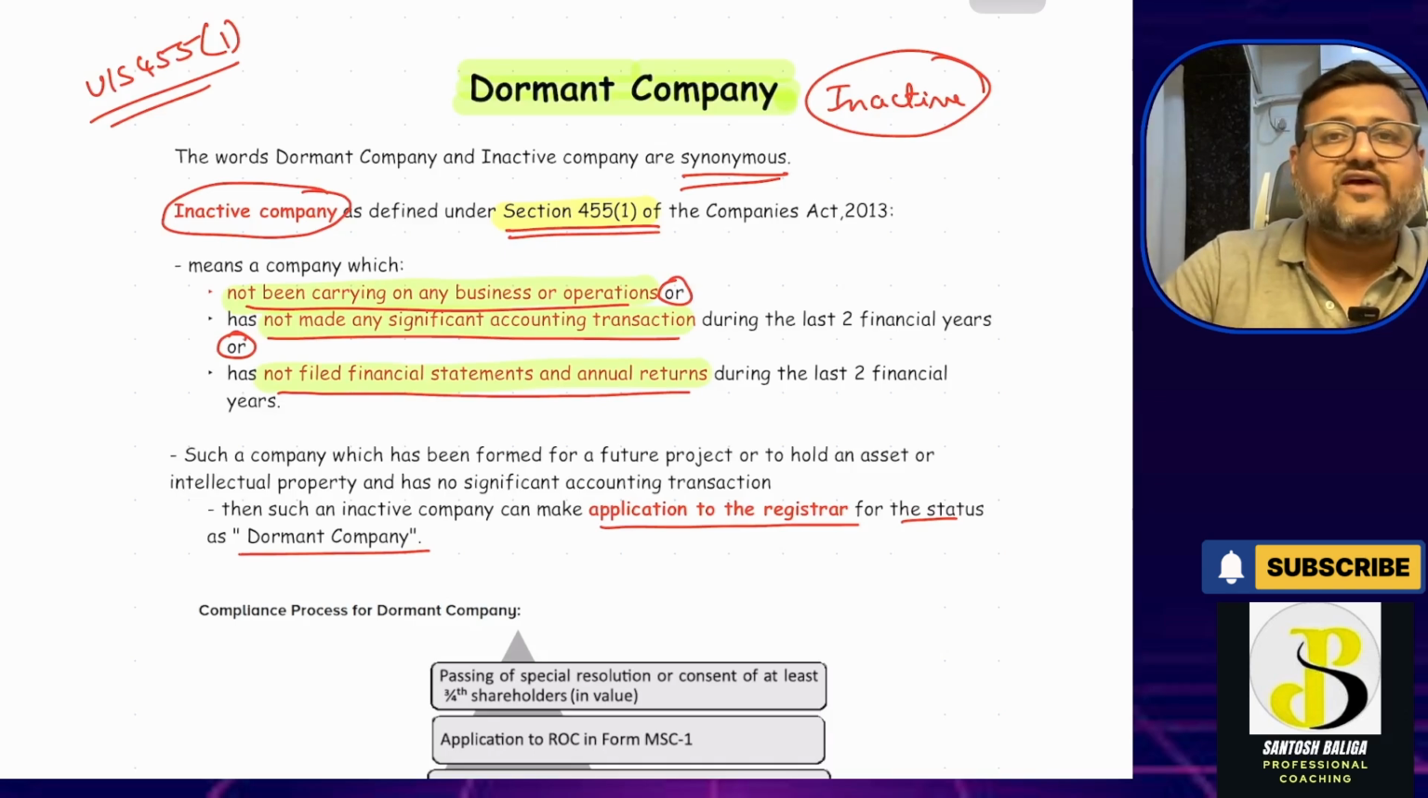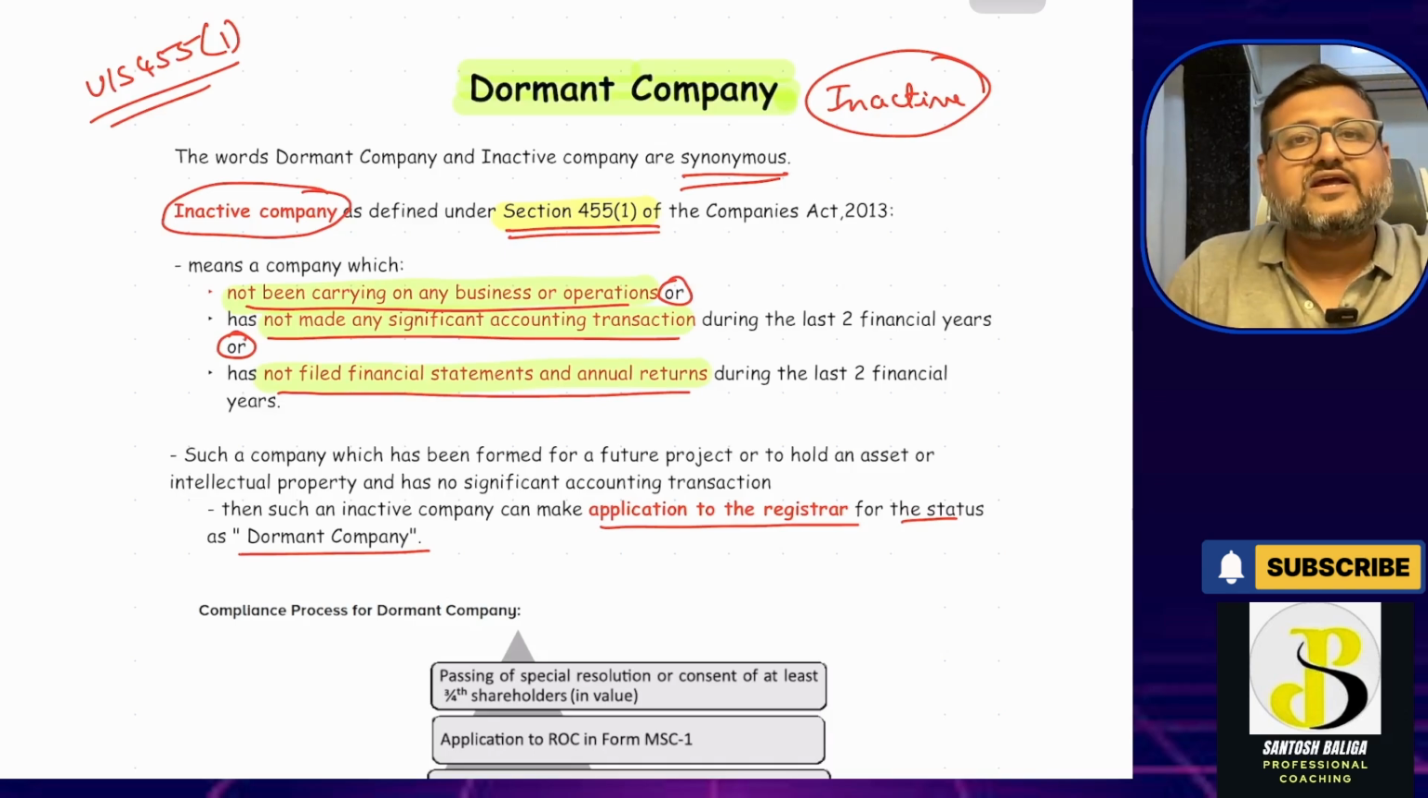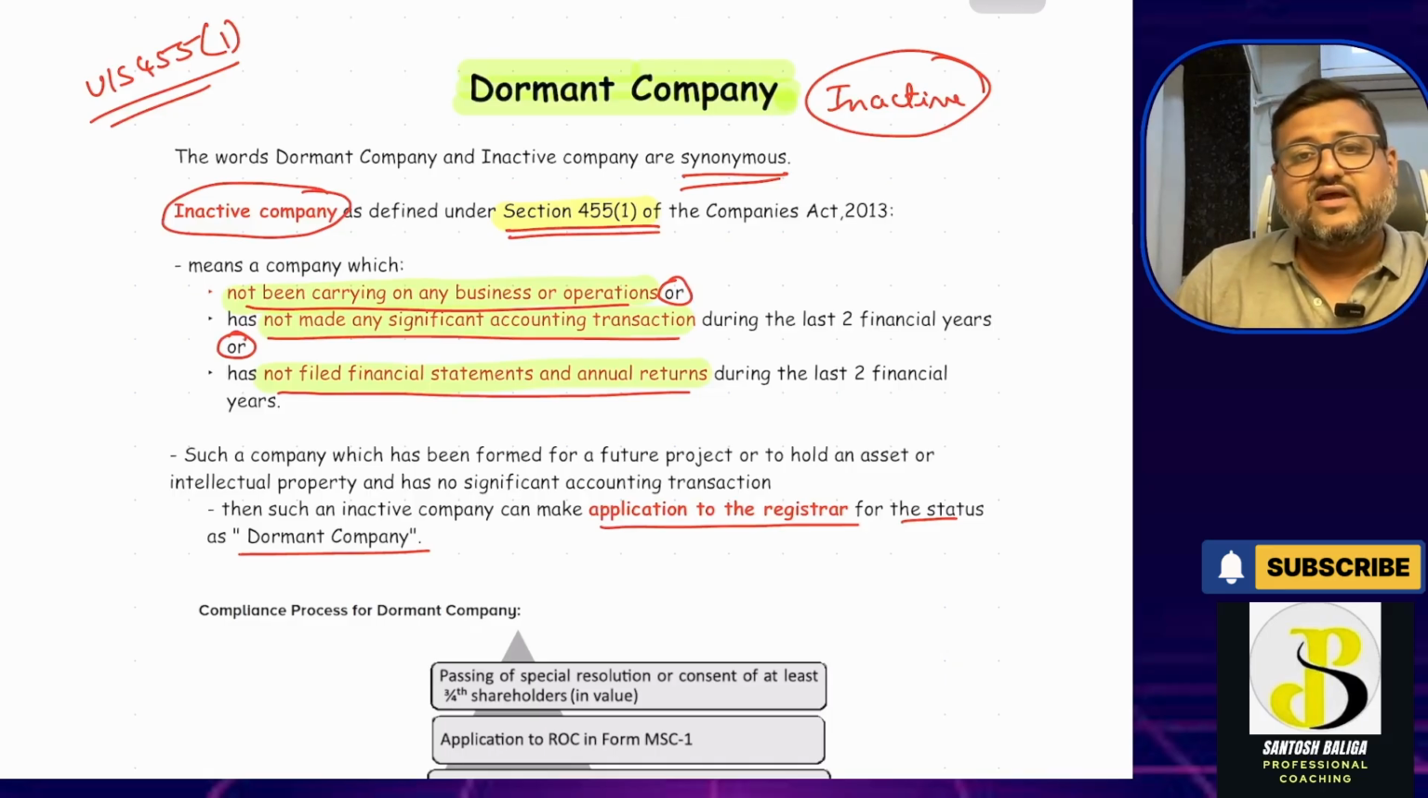If the registrar finds merit in the application of the inactive company and they show that they are falling within the three conditions provided in the definition, in that case the registrar will grant them the status of dormant company.